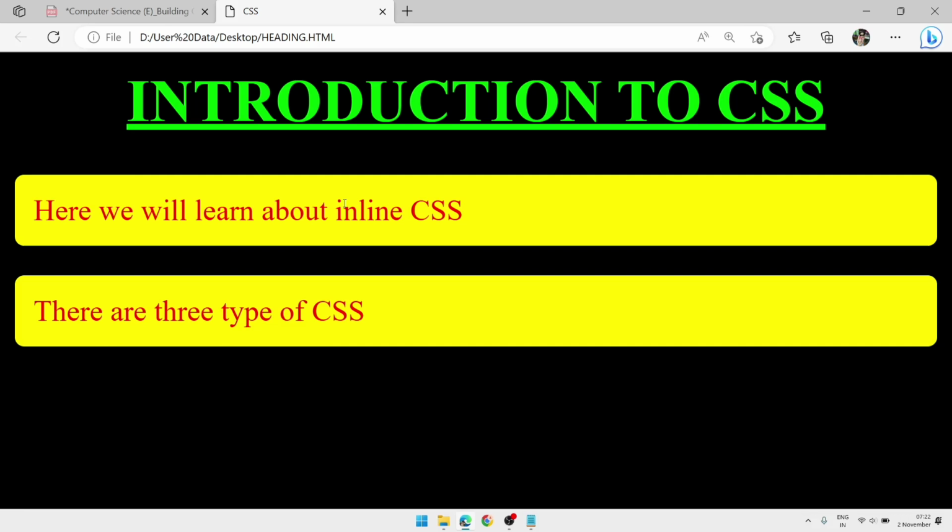I hope you have learned the basic concept about CSS, about inline, internal and external. In the exam, the difference between internal, external and inline comes. So you'll write: inline we use when we want to add the style to a single element. Internal we use when we want to add the same style to multiple elements in the same document.